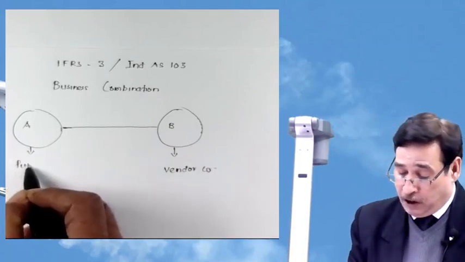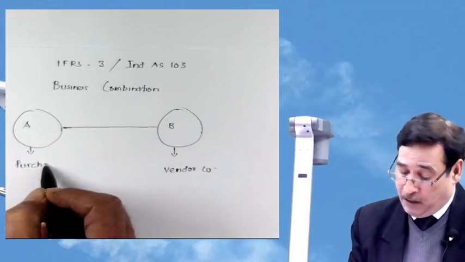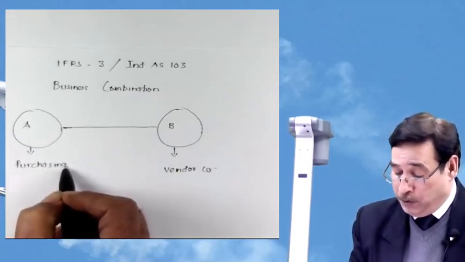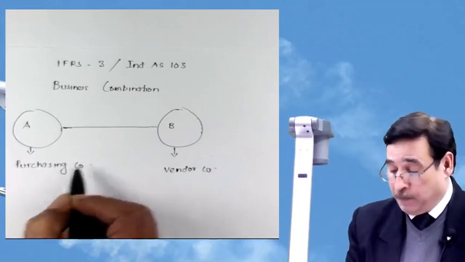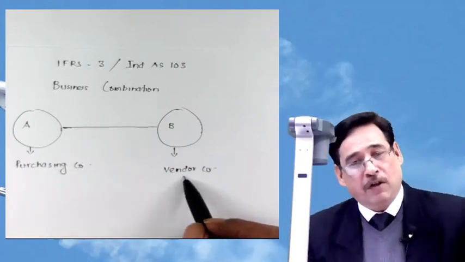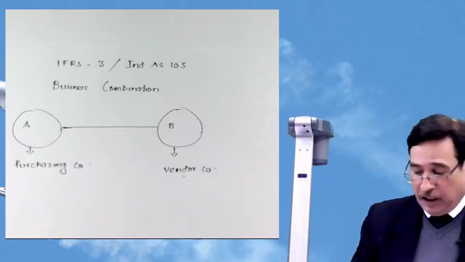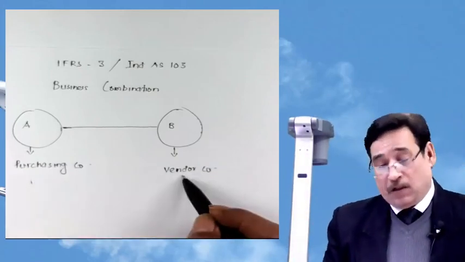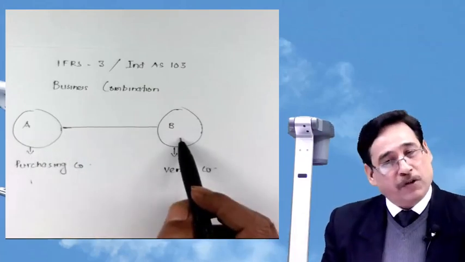Do you remember in your earlier phases of education, under amalgamation, absorption, reconstruction, you used to use such words? Purchasing company, vendor company, isn't it? Vendor company is also known as vendee company sometimes. But anyway, this is the purchasing company, this is the vendor company, A is taking over the business.